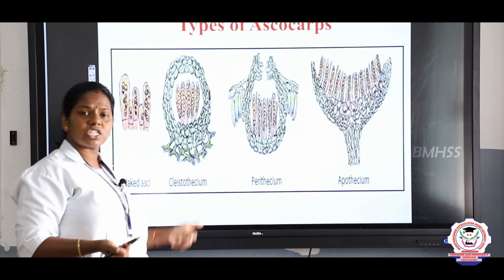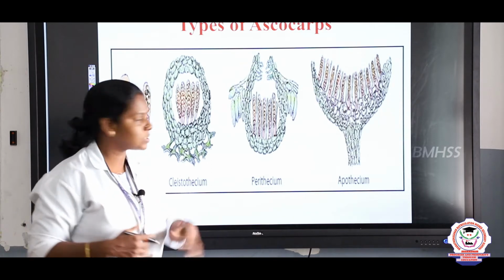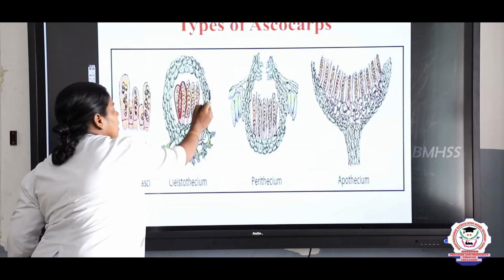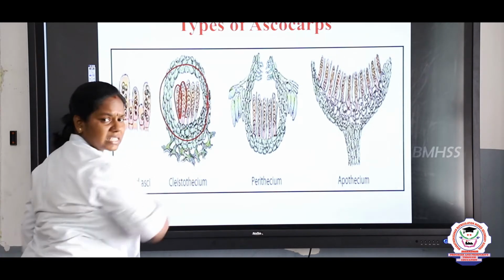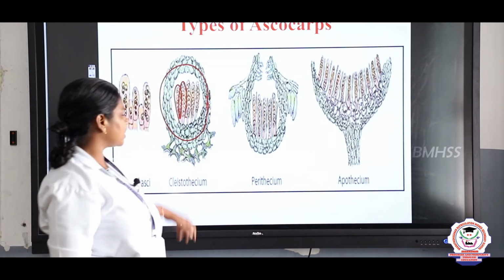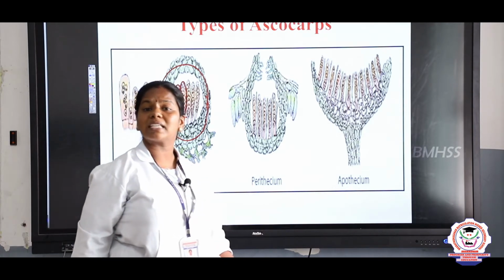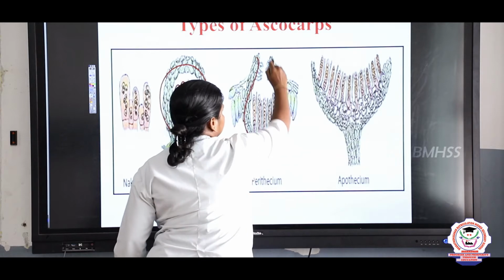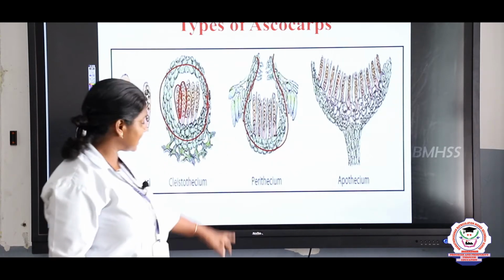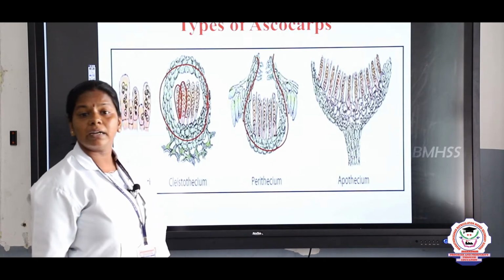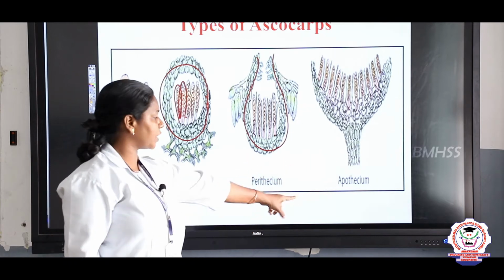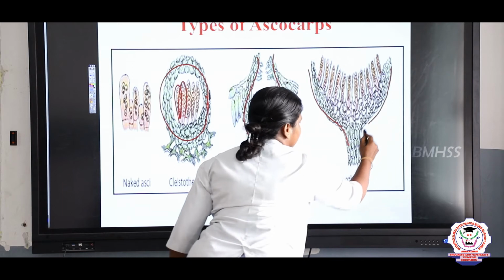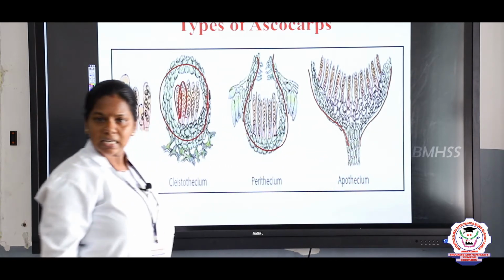And cleistothecium. Cleisto means closed. So the ascospores are closed. Such structures we call cleistothecium, and perithecium is flask shaped. What is the shape? Flask shaped. Ascospores we call as a perithecium, and the cup shaped structures we call as apothecium. Cup shaped, right? Such ascospores we call as apothecium.